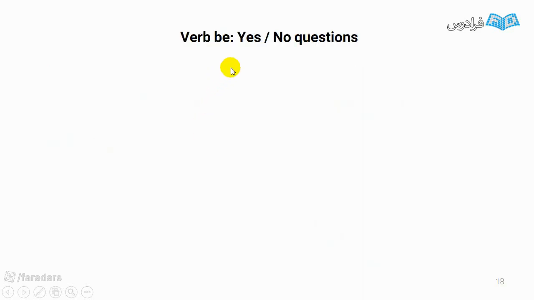Now we want to talk about yes-no questions. Look at this sentence. You are a teacher. If I want to use this sentence to make a yes-no question, what happened? Are you a teacher? It's enough to replace the subject with the verb be.